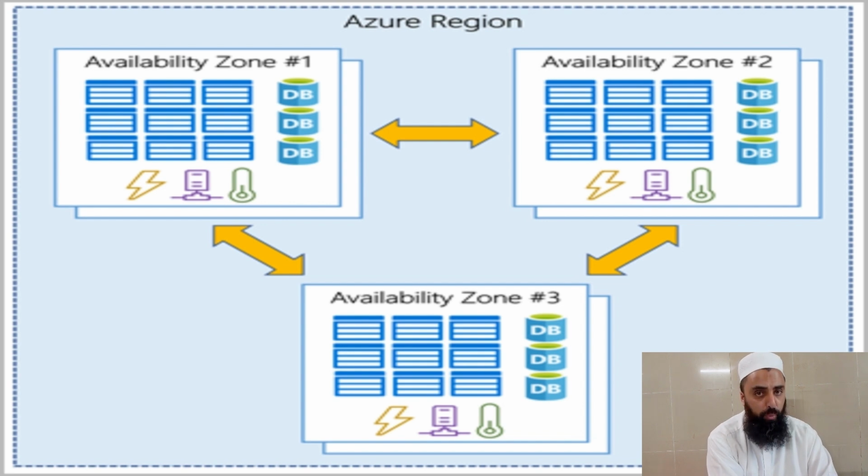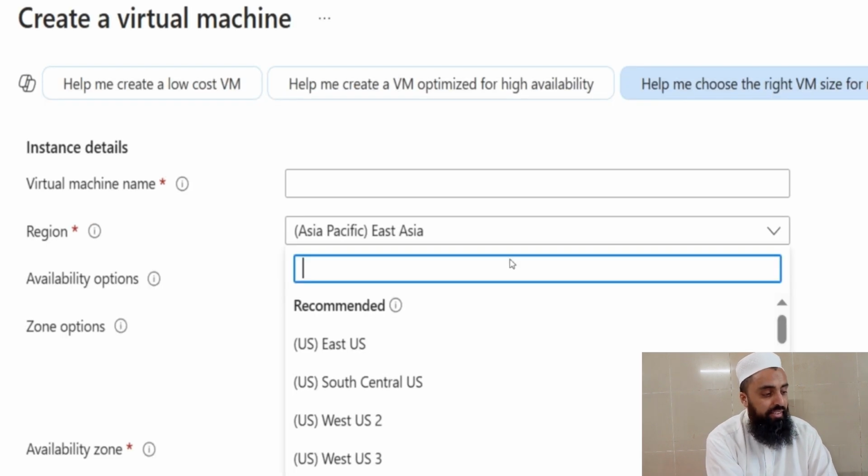So each region has one or more availability zones that are connected with each other through high speed optical fibers. Now, guys, this is actually a snapshot of creating a virtual machine. And I just wanted to share that that's how we have the choice to give the region and zone. In this diagram, you can see that I am selecting the Asia Pacific region, and I have selected East Asia as my region.